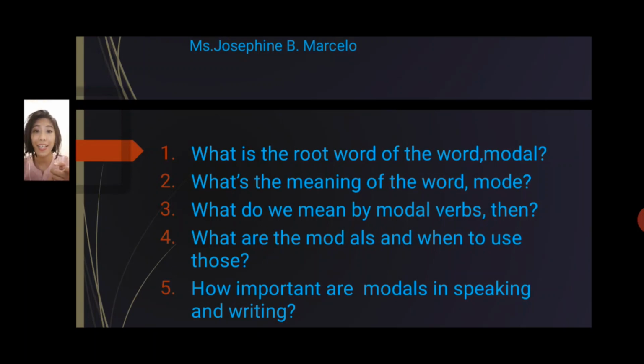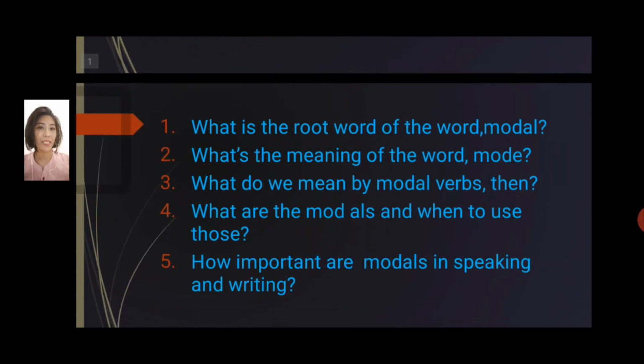So this would be your test. You have to write all the questions written here and then answer them by listening to the discussion proper that we will have later. Are you ready? Bring out your notebook and ball pen and write all the necessary information and the answers to these questions.